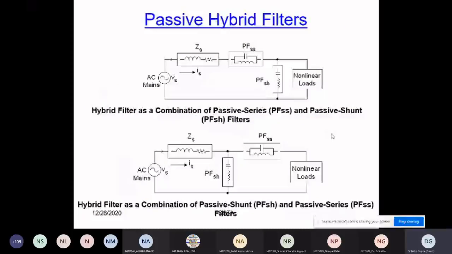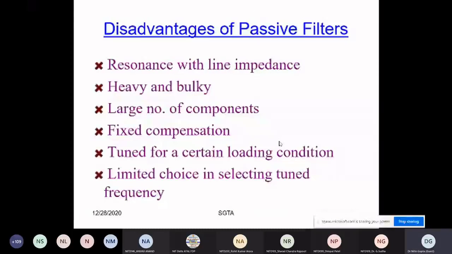This is the hybrid combination. You can see here that you have the passive series, passive shunt first, then passive series second. For passive shunt, you have the current compensation approach. For the passive series, you have the voltage compensation approach. And in the case of the hybrid, you can get the flexibility of both of the approaches.